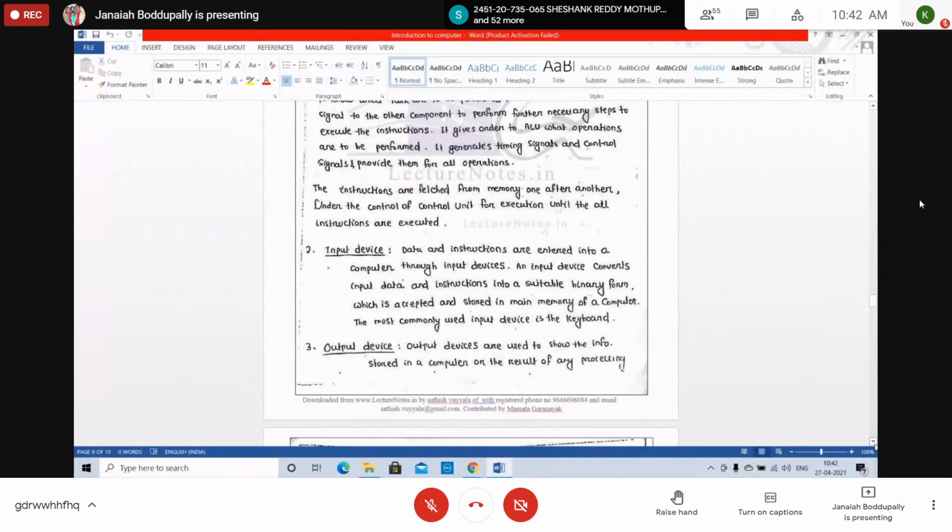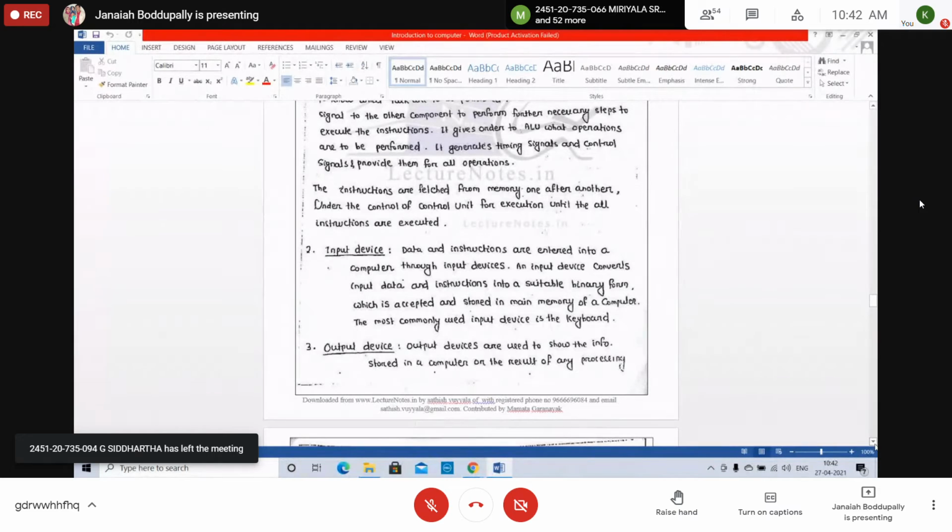The most commonly used input device is the keyboard. Generally, we use keyboard only. So, immediately the input device converts instructions and the data into a binary form, a computer understandable form. That is called machine form, machine understandable.